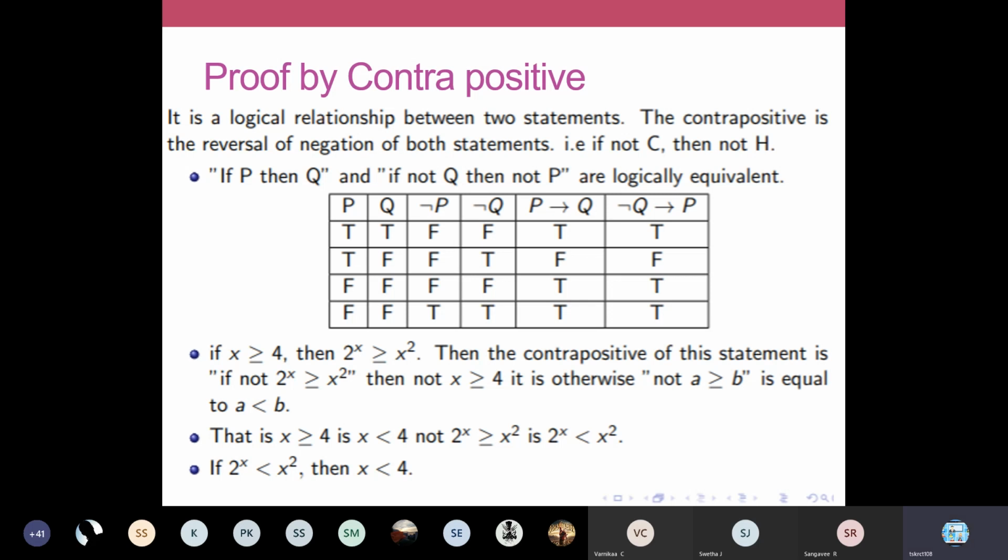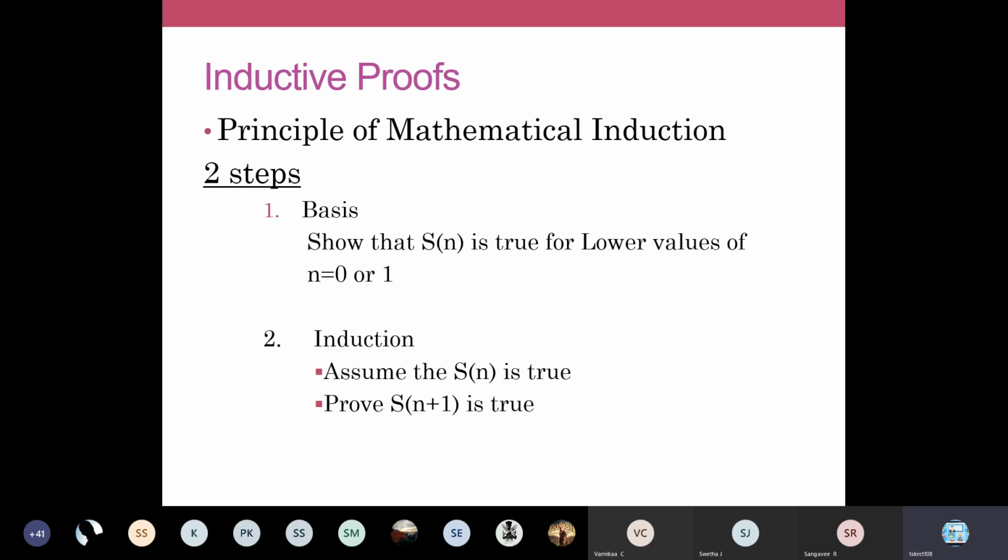So mostly we'll be using your deductive proof and inductive proofs in our problems. Okay, so we'll see some problems under inductive proof. So inductive proofs follow the principle of mathematical induction. We apply some recursive steps, and the principle behind mathematical induction is that problems are solved in 2 steps. This problem is asked in your part B question, in an 8 mark or 10 mark question, not as a 13 mark.